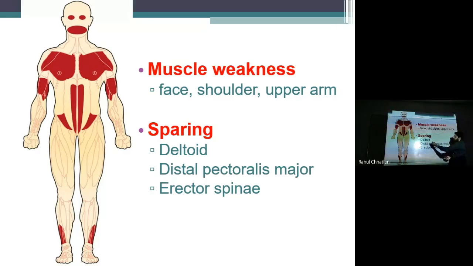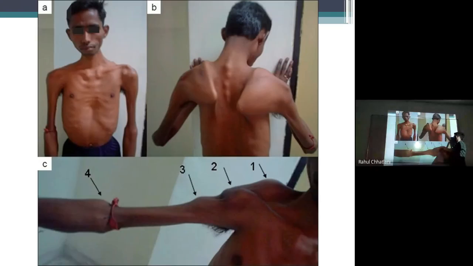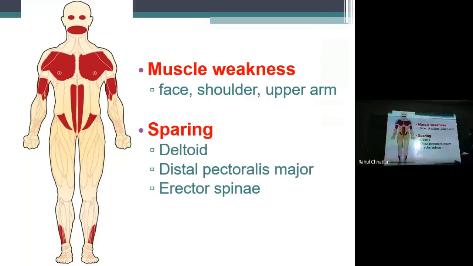These muscles are not good. So the deltoid, you see here, is relatively normal. Yes, the first portion that is marked in the presentation is relatively normal. Distal pectoralis major and erector spinae, that is the back extensors, are not much affected. Yes, so some portion is left off, some portion is spared.